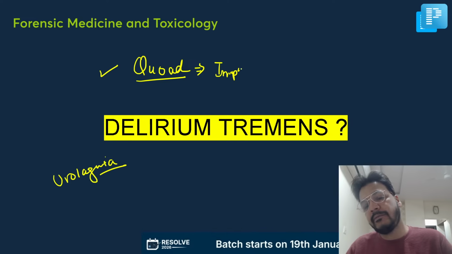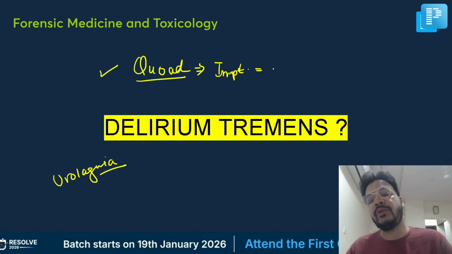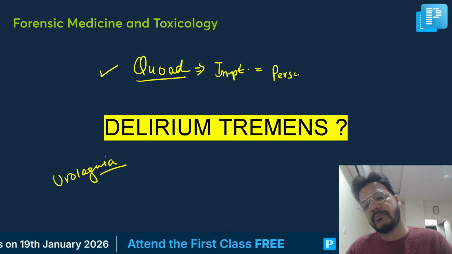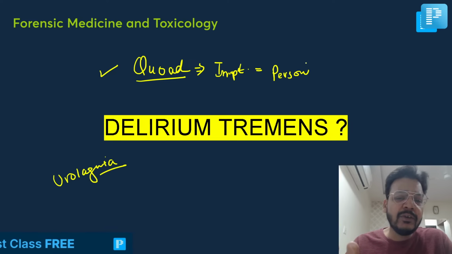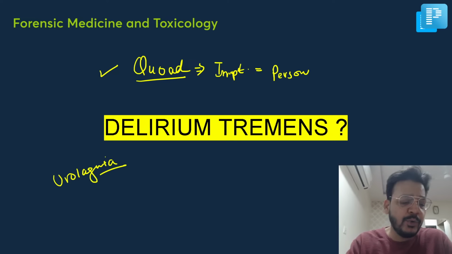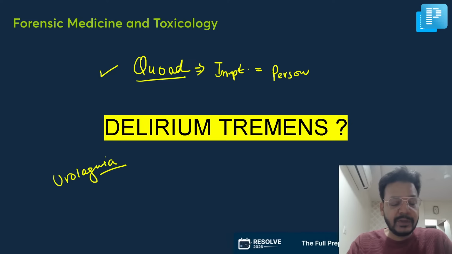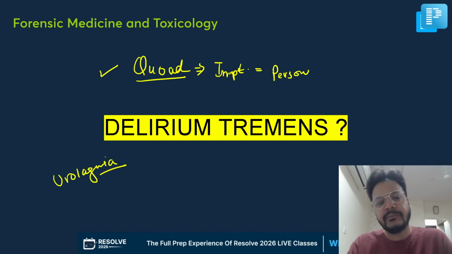So quad is a person who is impotent for a particular person. What was the line of the question? Can you elaborate the line of the question? What was the question on quad?